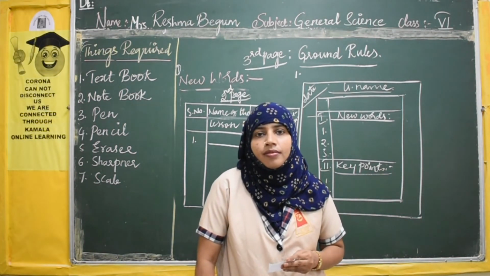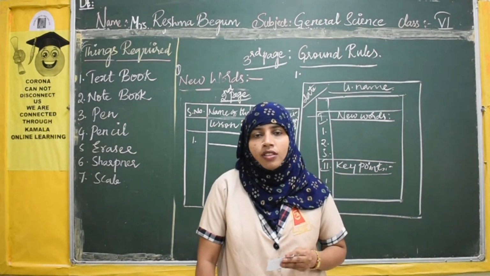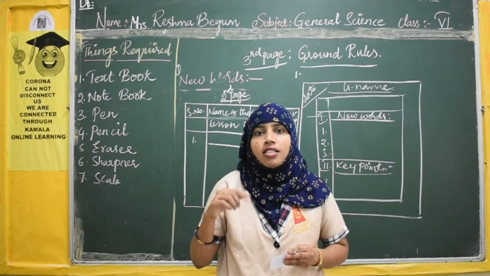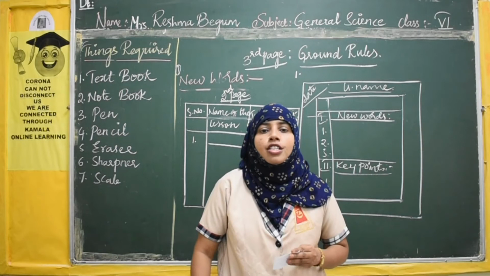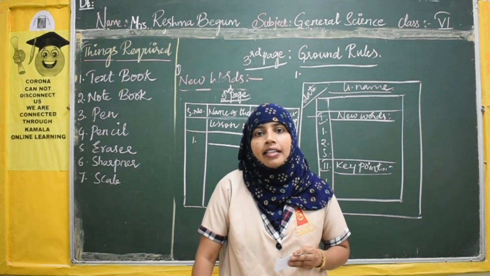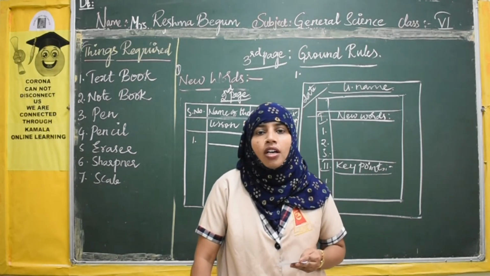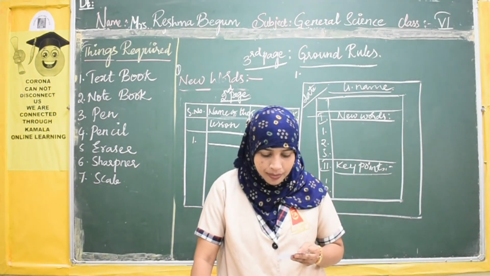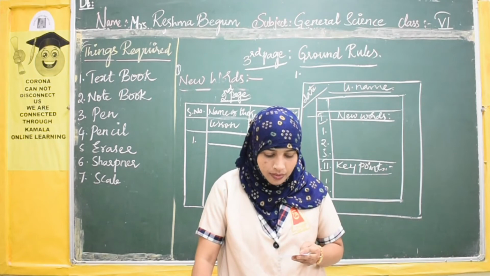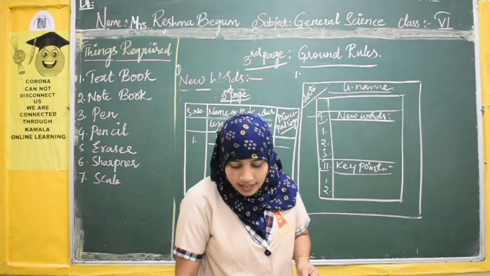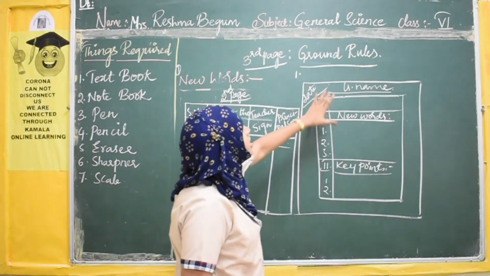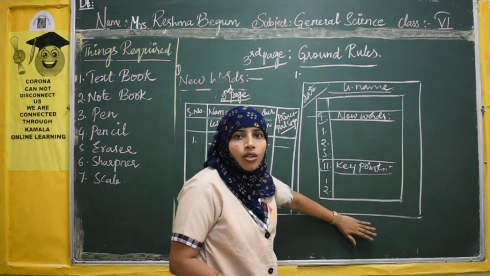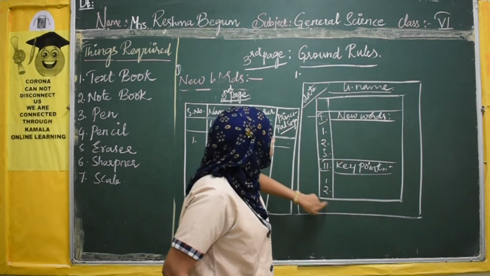Draw square margins neatly. Square margins in the sense, if you consider this as your page of the notebook, you have to draw margins in this manner.